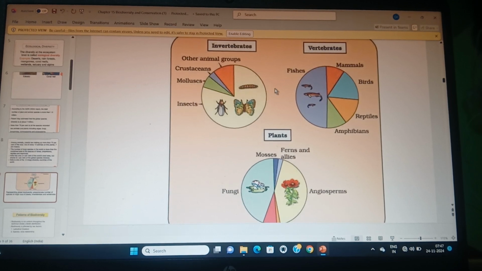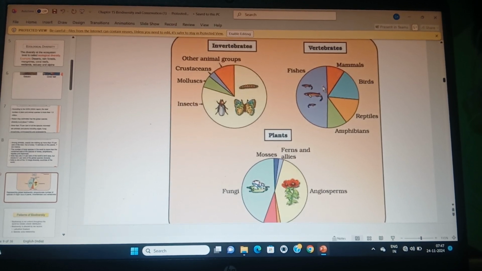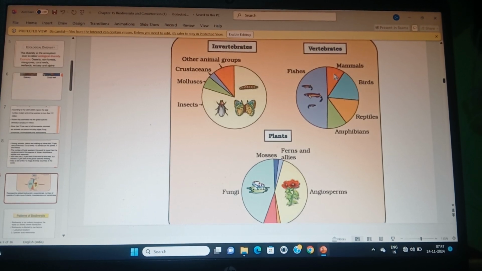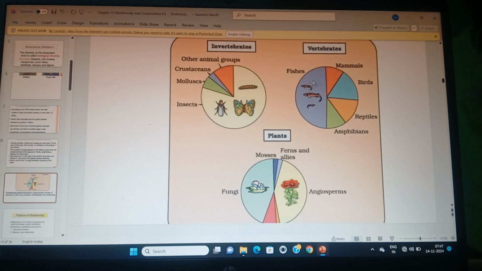Okay, invertebrates. Then look at the vertebrates. 50% of species are fish, then amphibians, then reptiles, then birds, then mammals. How do you remember this?